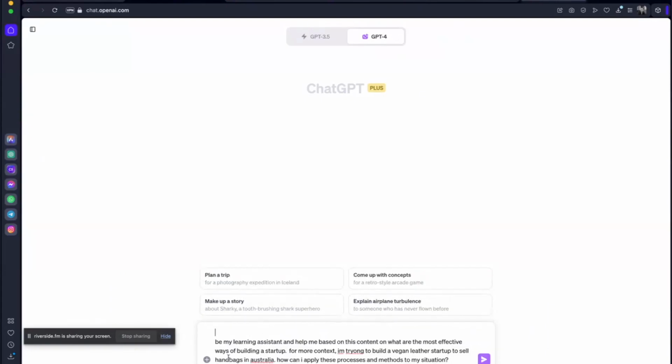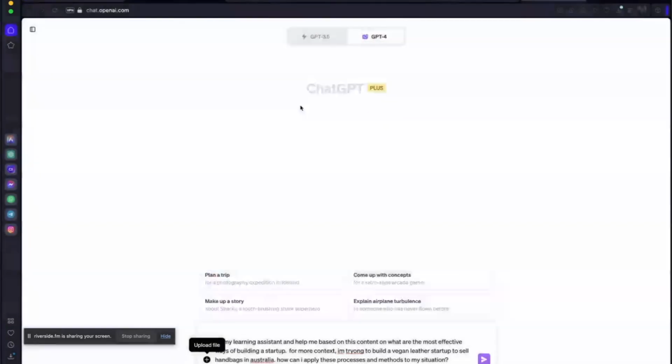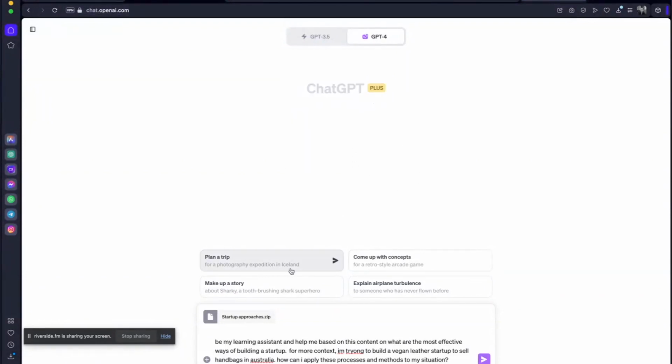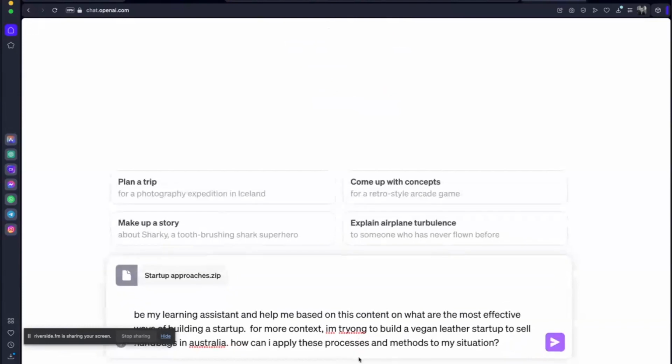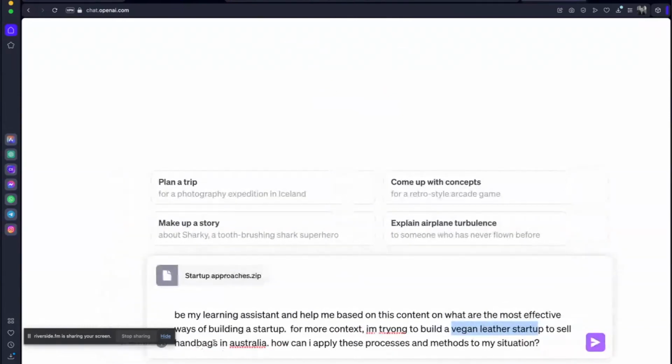We had our zip file that we created with the three different startup building tips and use cases, processes, learning materials, whatever you want to call them. Basically, I uploaded them to ChatGPT code interpreter, or advanced data analysis, as they call it now. And we are trying to also connect and ask questions about our vegan leather startup that we want to build in Australia for selling handbags.